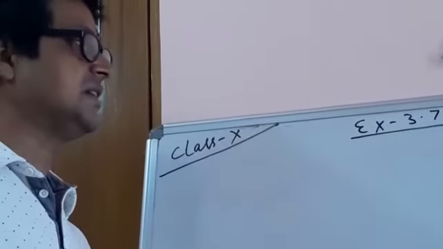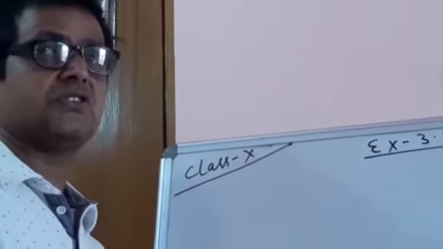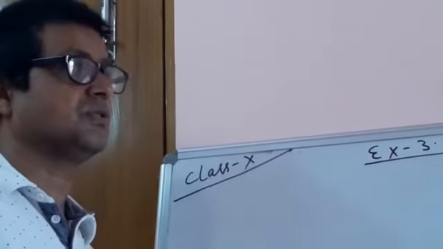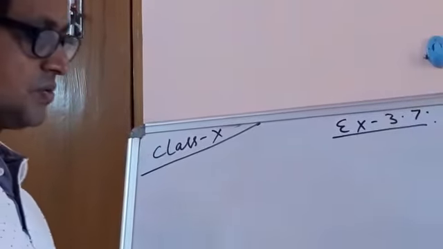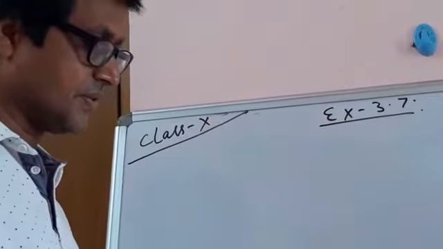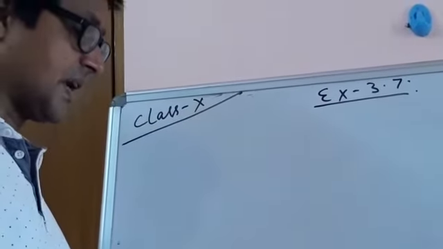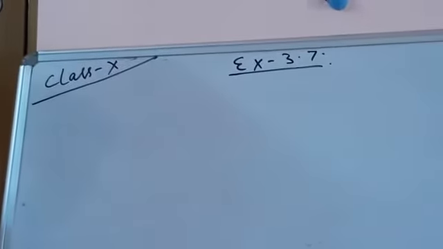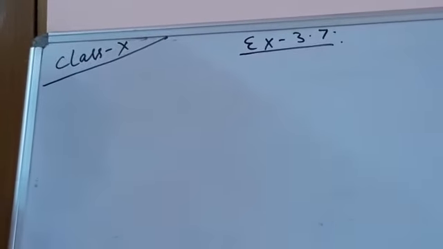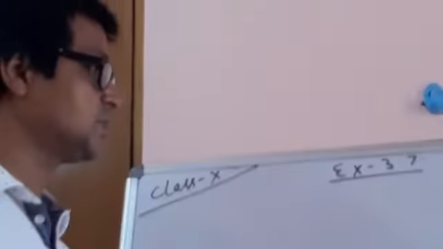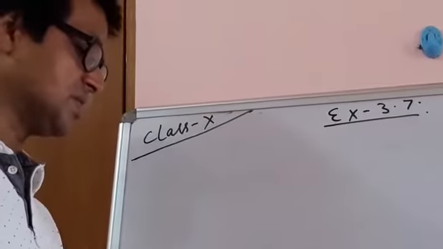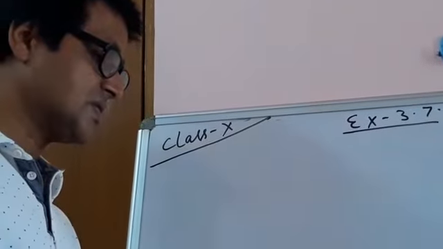Here it is given the varieties of the questions in which you will apply all the concepts which you all did earlier. So here in exercise 3.7, without wasting time, I am just trying to give you the situation as early as possible, and I'll try to convince you also how you will be able to make the situation by yourself. The very first question is that you all need to understand the ages of two friends, Ani